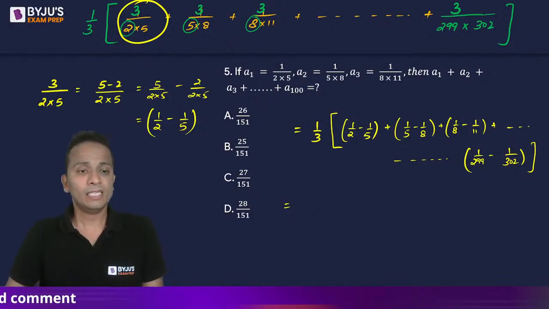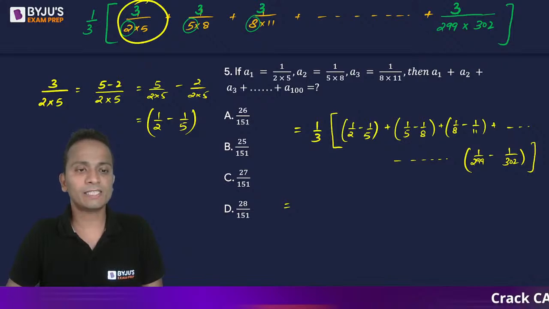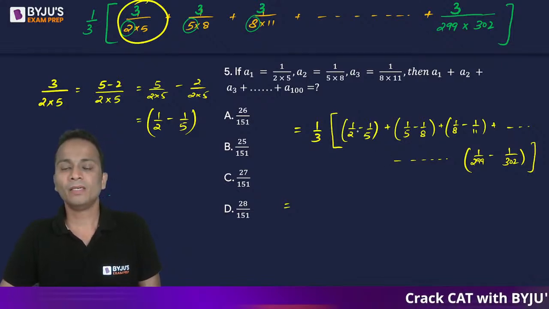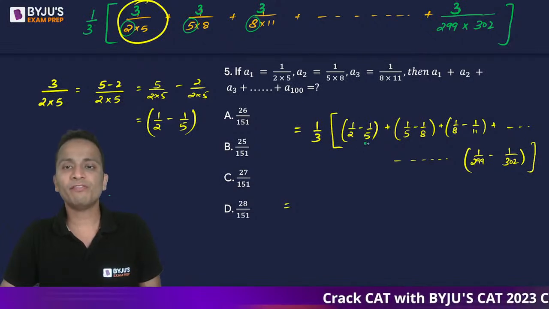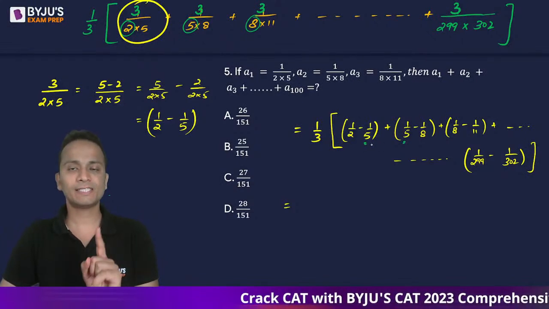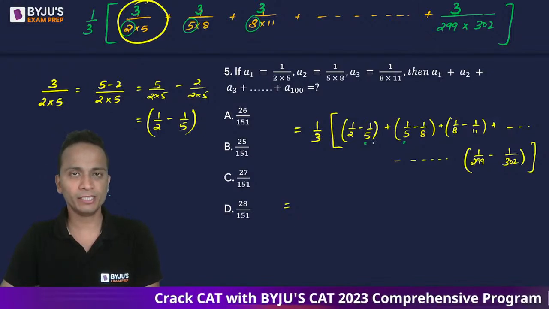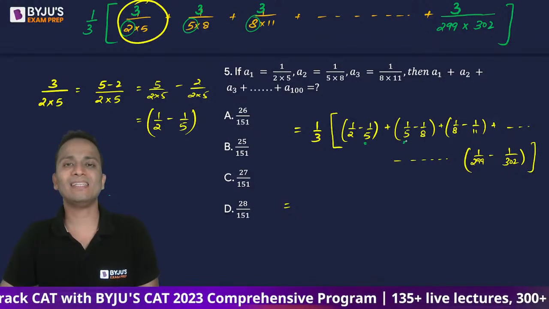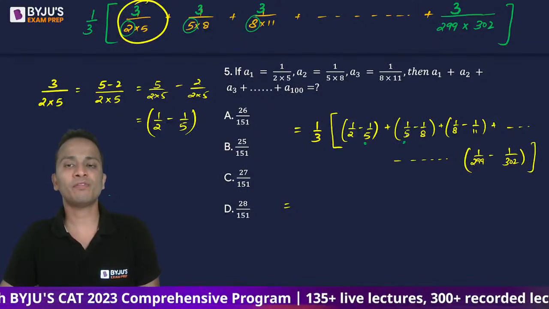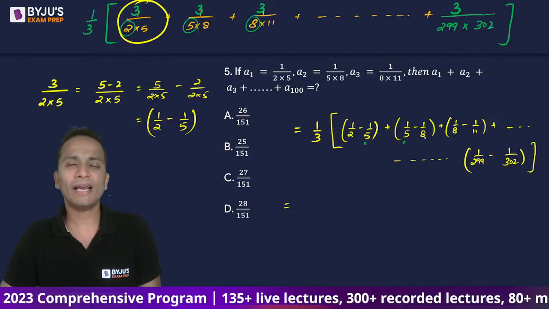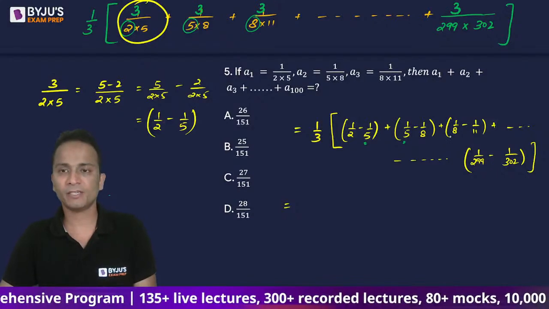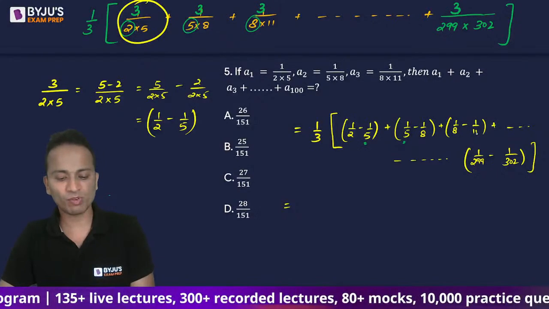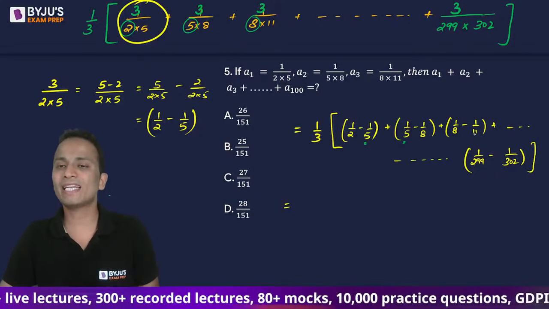Now observe the terms which are given inside the brackets. Minus 1 upon 5 plus 1 upon 5: the second term of the first bracket and the first term of the second bracket will cancel. Similarly, minus 1 upon 8 plus 1 upon 8, minus 1 upon 11 plus 1 upon 11. All these terms will get cancelled.